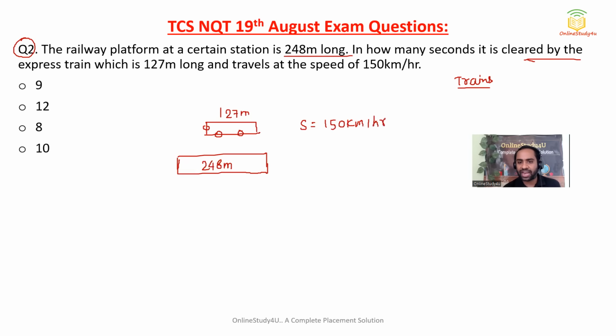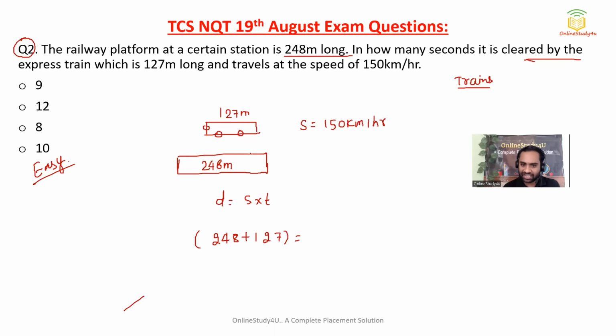Now this question again I will say, my dear friends, it is very, very easy. Sir, why are you saying all the questions are easy? Because if you see our crash course, all the questions have been done. The similar question, and this is a very basic question. See, there is a simple formula: distance is equal to speed into time. When a train is crossing a platform, then both the distances will be considered. So 248 plus 127.